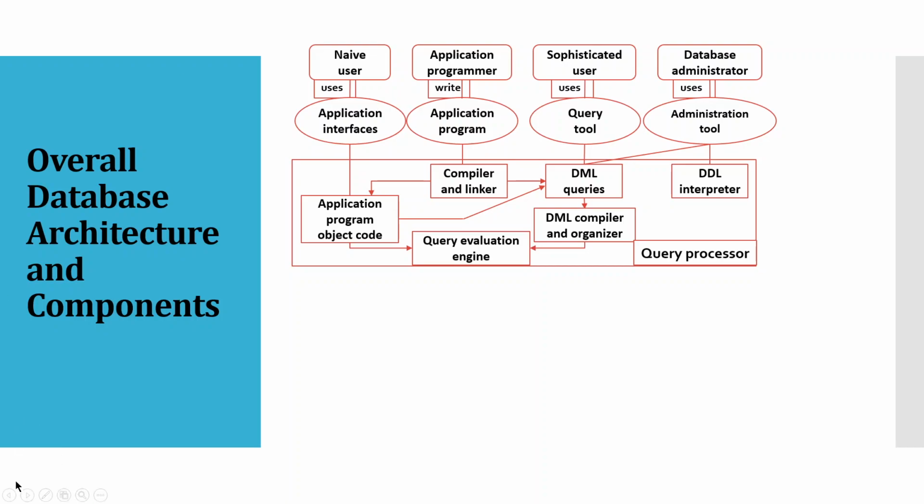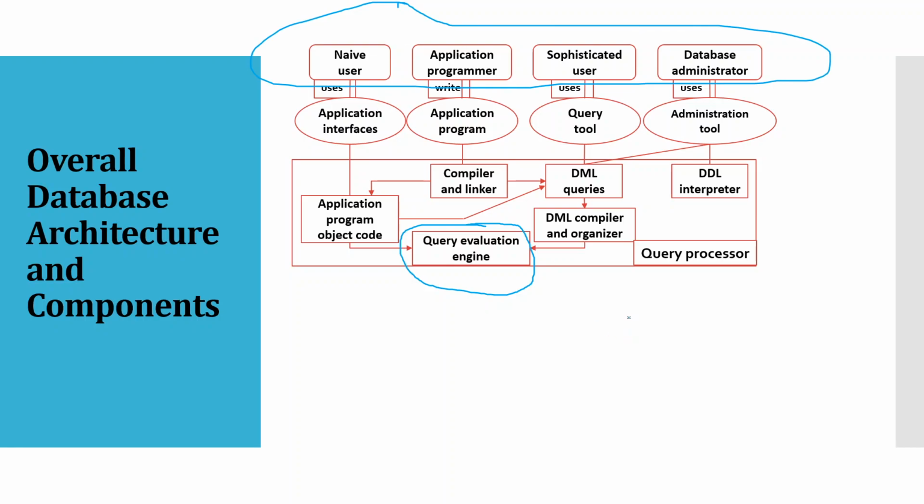So this component, let me highlight this particular component here. This component is the most important component of the query processor. It takes all the requests from all these users to the database, takes back the response from the database and gives it back to the users.